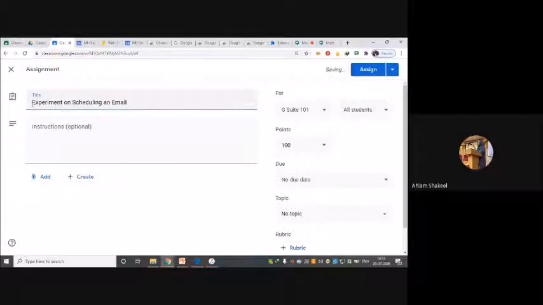This is my experiment. And if I want to give further information or some instructions to my students, I could put it over here. Now you should really be careful over here. When I create an experiment and assign it, the student will have the option to upload their own file.